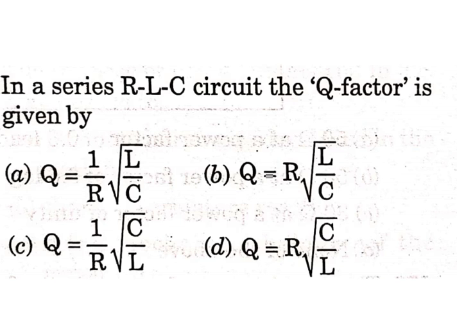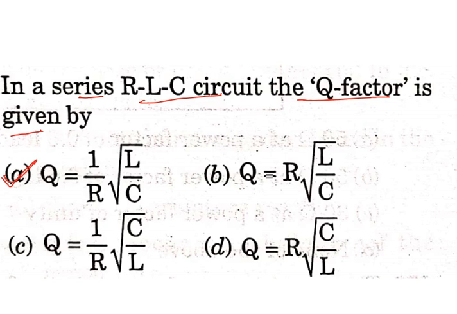See some multiple choice questions on this. In case of series RLC circuit, the quality factor is given by, Q equals 1 by R root over L by C. Just now we discussed Q equals 1 by R root over L by C.